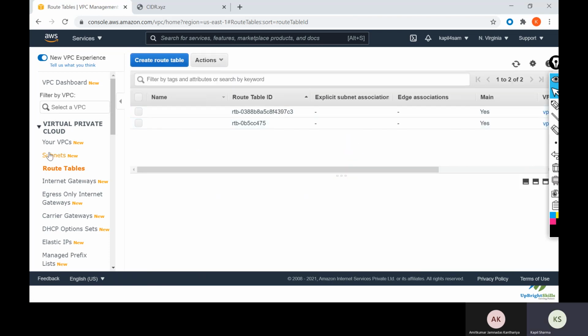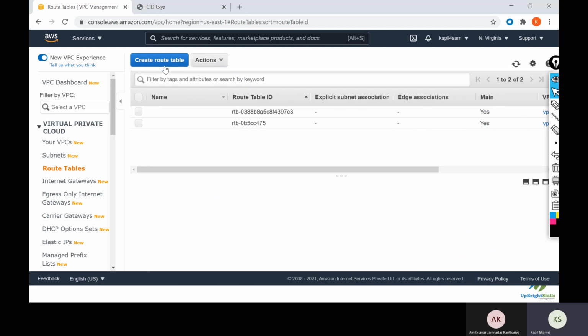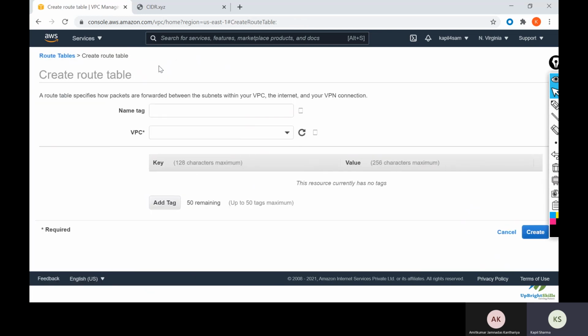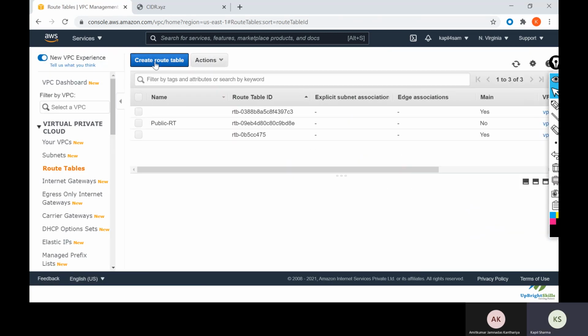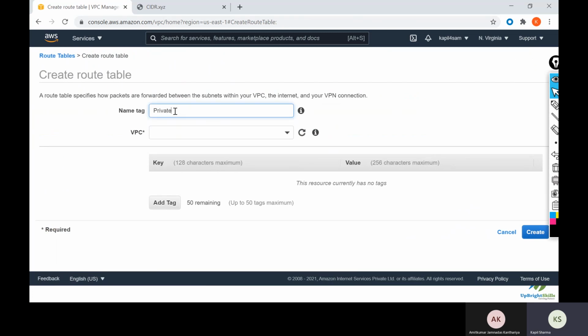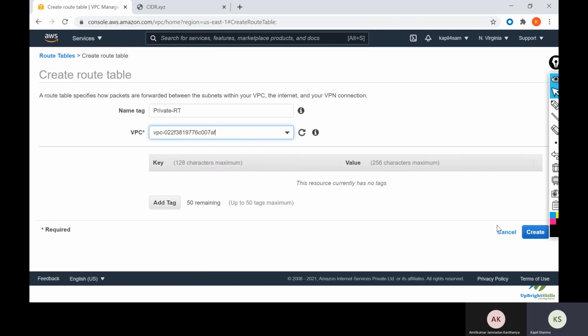Whenever you create a VPC, a route table is automatically created for it. This is the route table which already got created, but we will not use that. We will create our own route tables. We will name it public RT, public route table. VPC is my first VPC, and click on create. Same way we will create one more, private RT, my first VPC, and create.